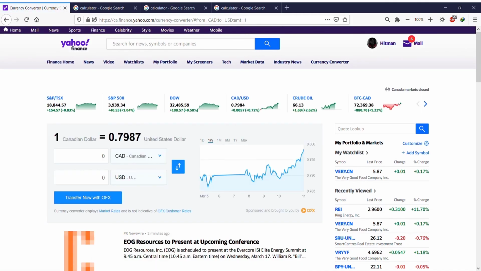Okay, here it is. So for example, you can convert, let's see how much 1,000 Canadian dollars is to US. 1,000 Canadian dollars equals 798.70 US dollars. That's how you can use this currency converter, and also you can see the chart. I mostly use Google for converting currency. Anyways, and when you go to the finance home,